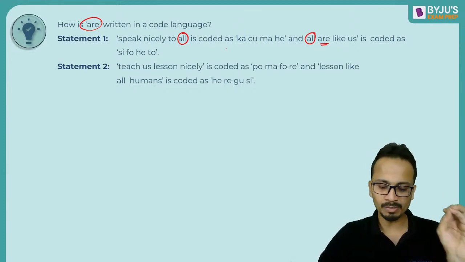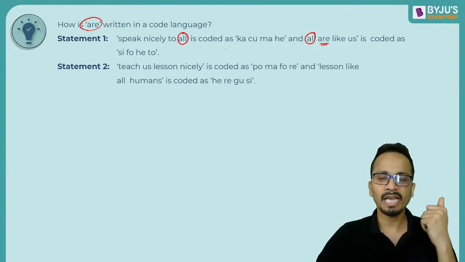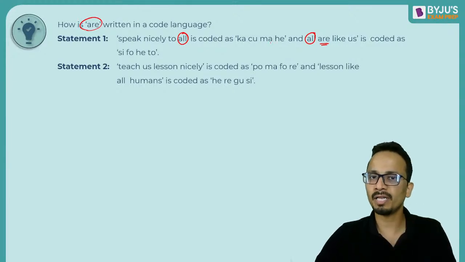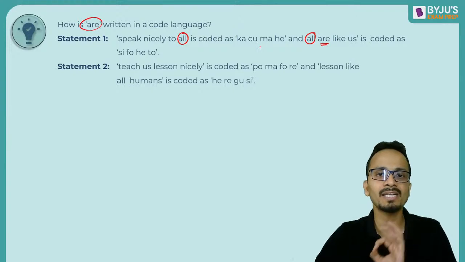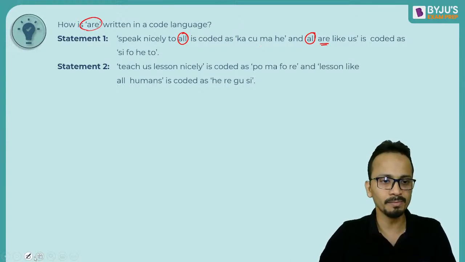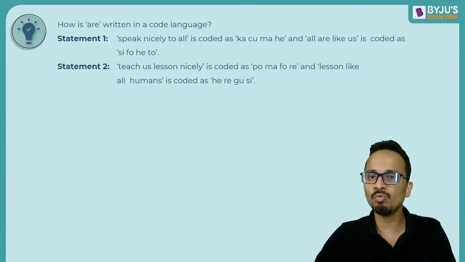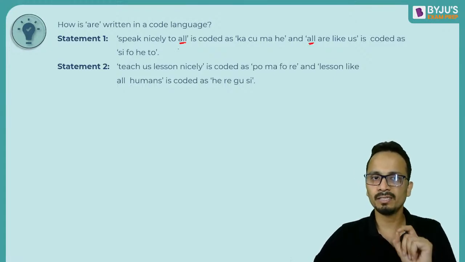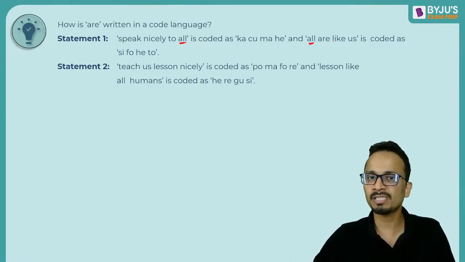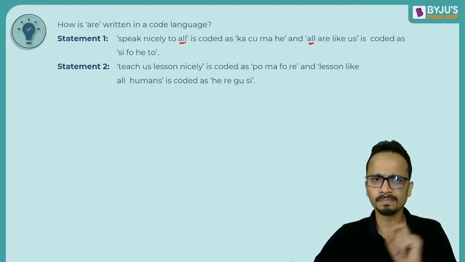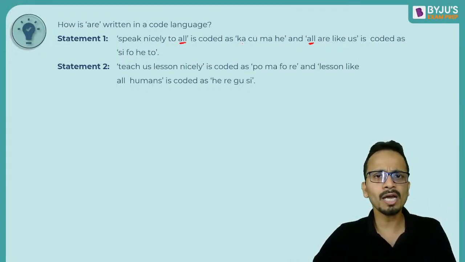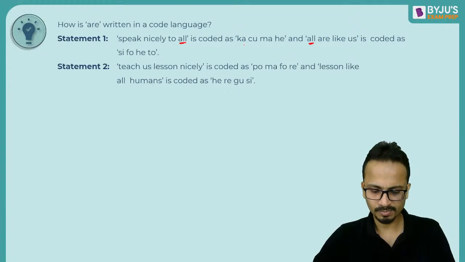So what happens in these questions is every word is coded as a particular code. Every word has a code, but it is not written at its respective place. Okay. So what you have to do is you have to find out the common words and match them with the common codes. So all is common in these two statements which are given in statement 1. Okay. Now what will be the code of all? Anyone?